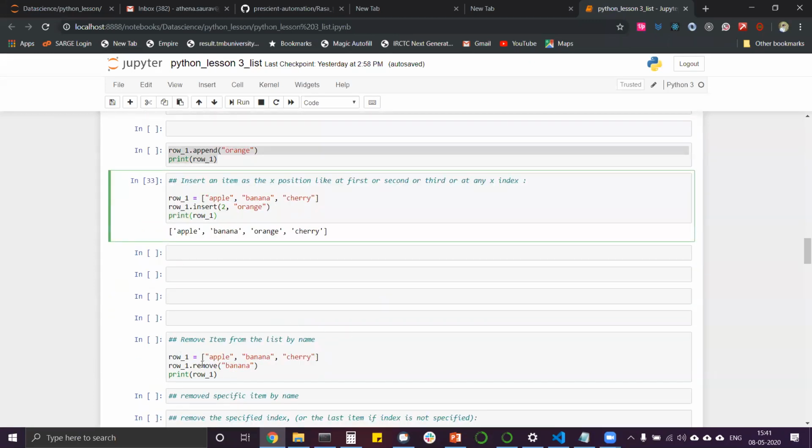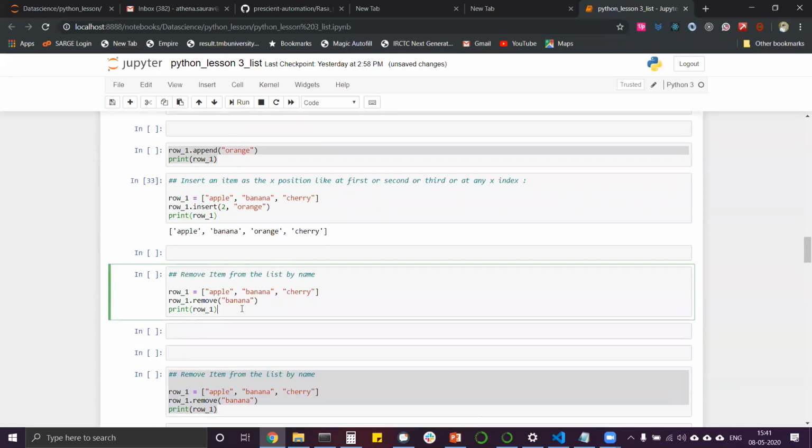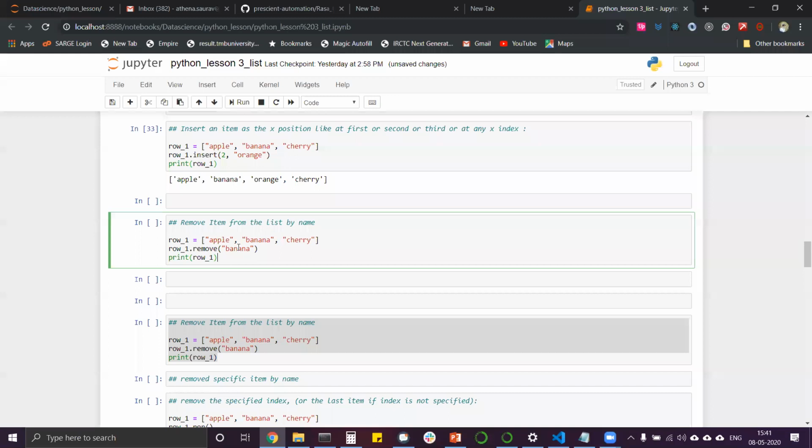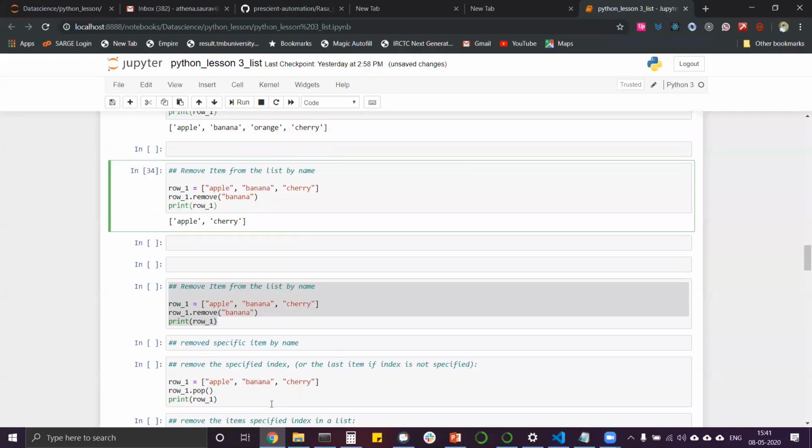Next, the same goes with the remove command. I will put it here. With the remove command, we can remove anything. Like if we want to remove the banana, we will type apple, banana and cherry, use the remove command, and we will remove the banana from there. We can also remove a specific item by the name. This is the command.